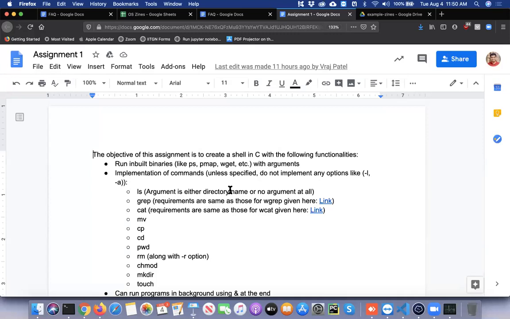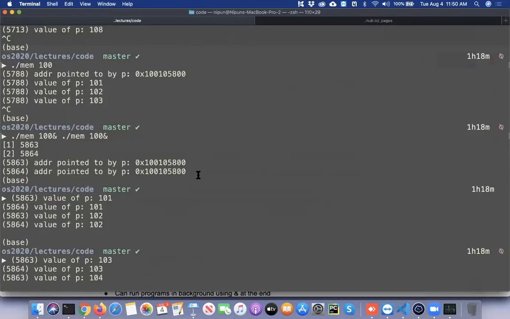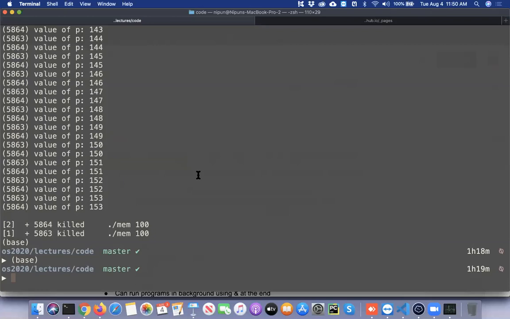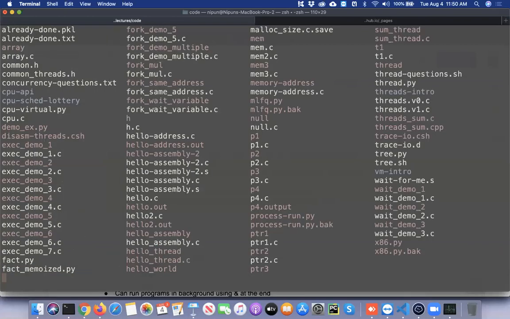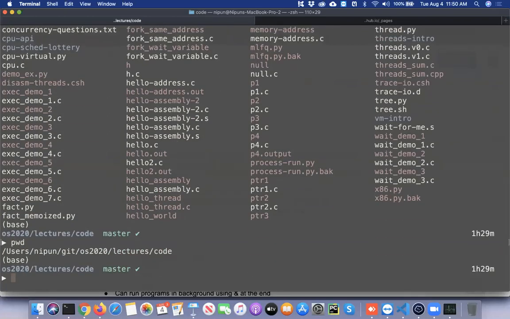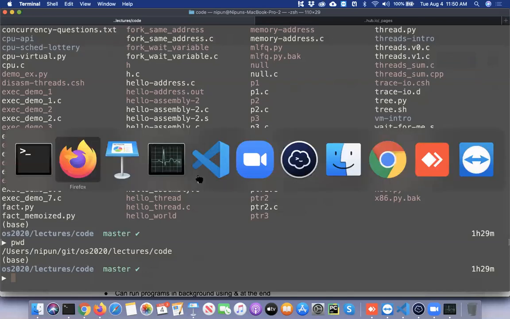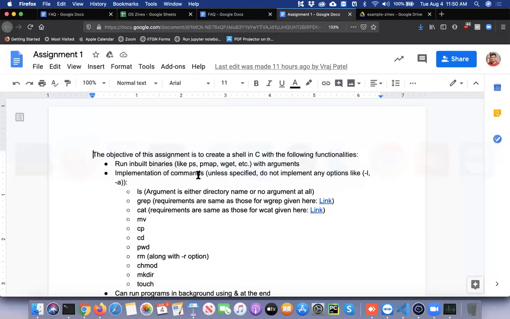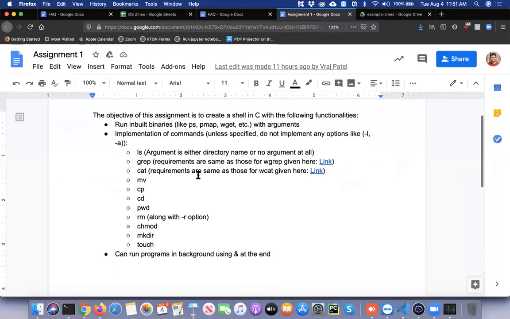So I was running something on a shell here, like I was running my programs on the shell. I write ls, I write pwd, I write mv, I write rm. At the end of the day, the shell is also a program on which you're writing more programs. So the idea is that you have to create a shell in C which can run inbuilt binaries like ps, pmap, wget with their arguments.